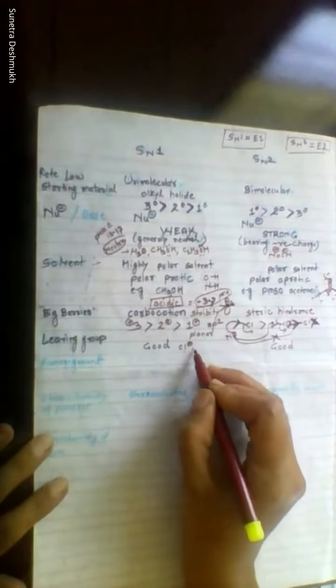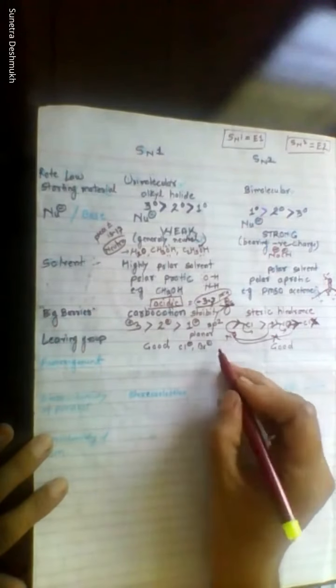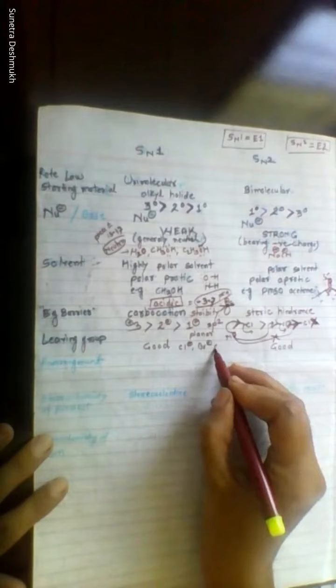For the SN2 reaction also, the leaving group should be good. Good leaving groups are like Cl minus, Br minus, OTs, the tosylate group. Here also the same: Cl minus, Br minus, OTs. The leaving group should be good.